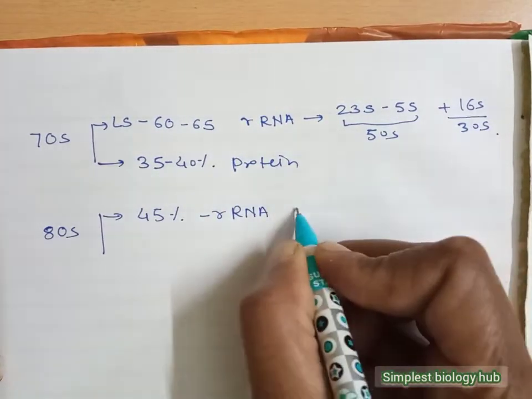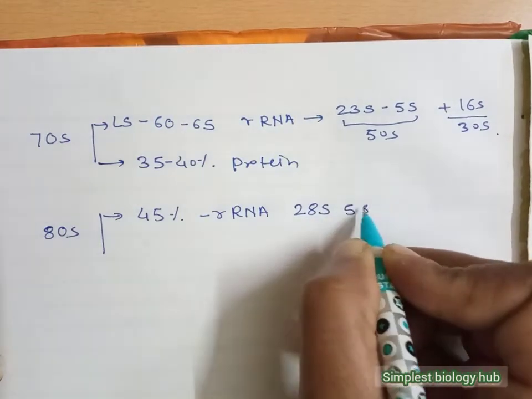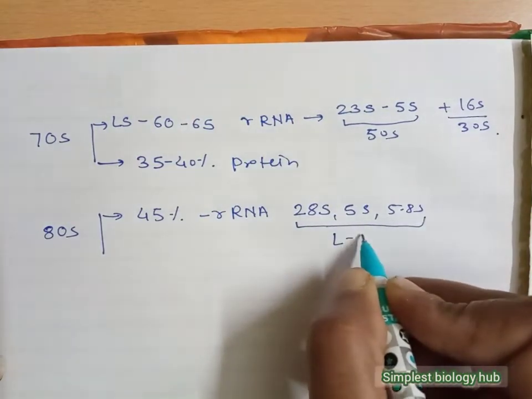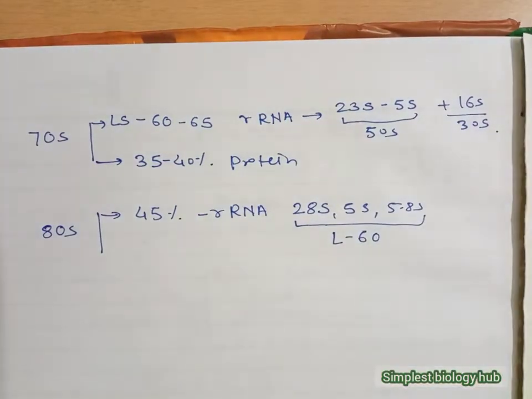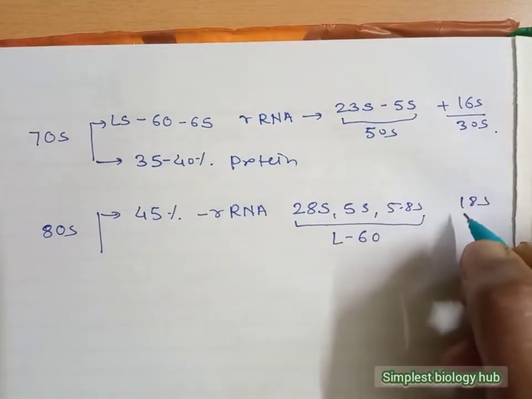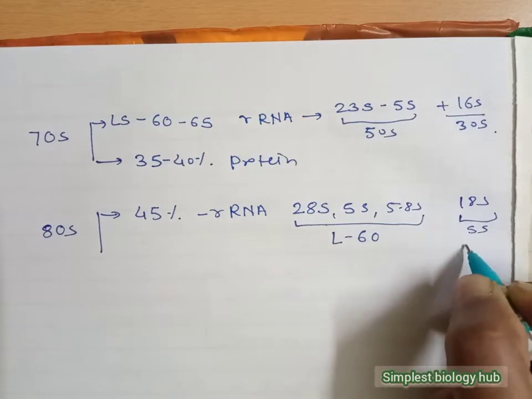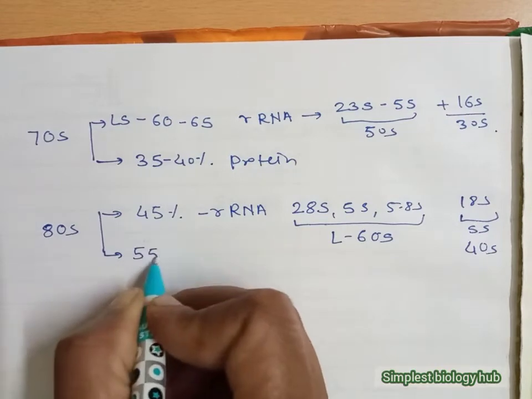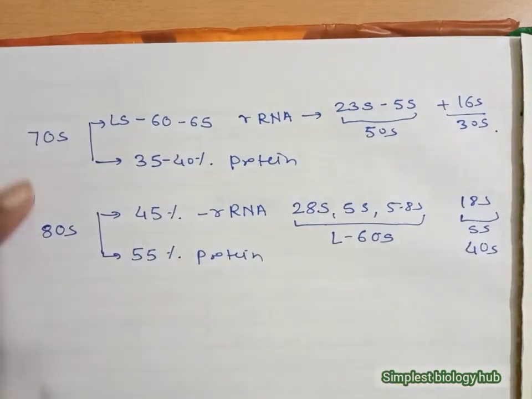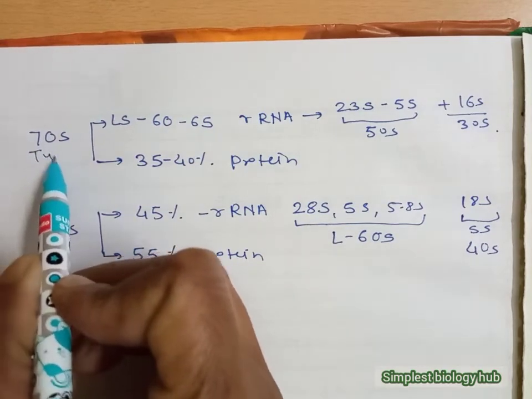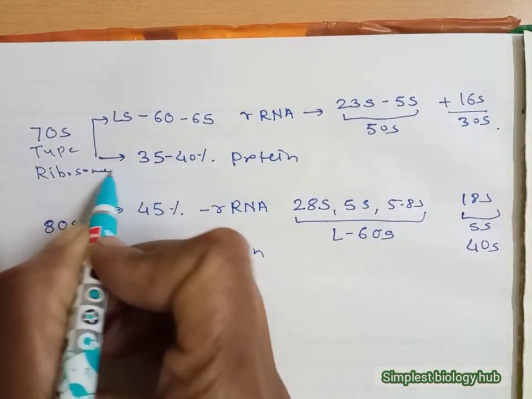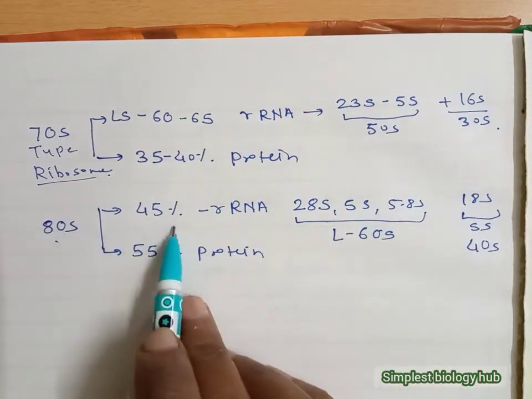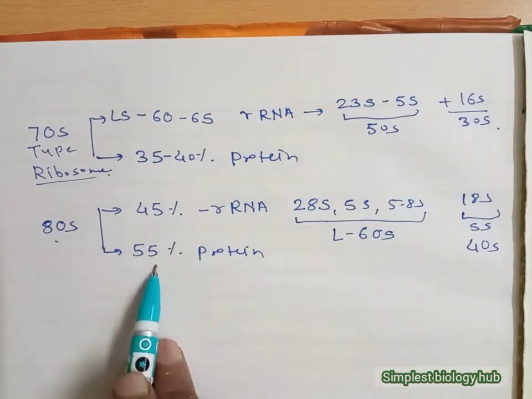It is divided into subunits in the form of 28S, 5S and 5.8S parts in the larger subunit, which we call 60S, while the 18S part is present in the smaller subunit, which we call the 40S type. It contains near about 55% protein. This means the 70S type of ribosome contains more rRNA and less protein, while the 80S type of ribosome contains less rRNA and more protein.